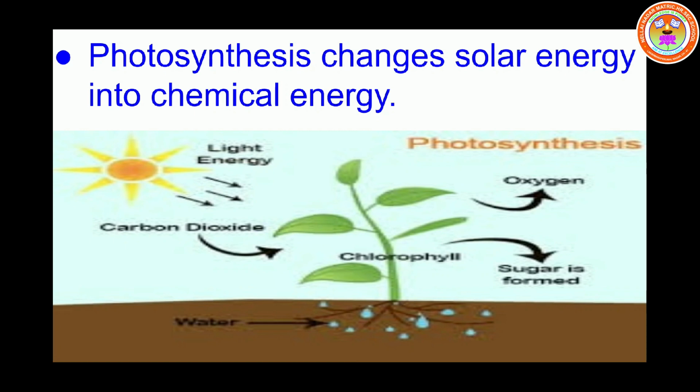Next, photosynthesis changes solar energy into chemical energy. Then only the plants get their food.